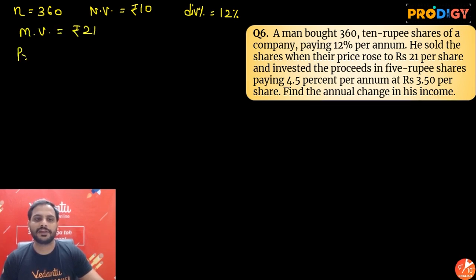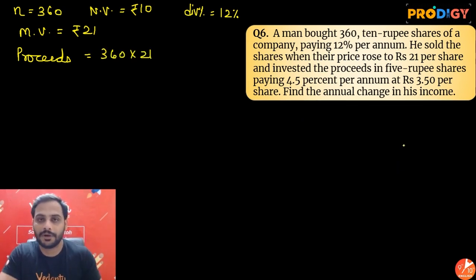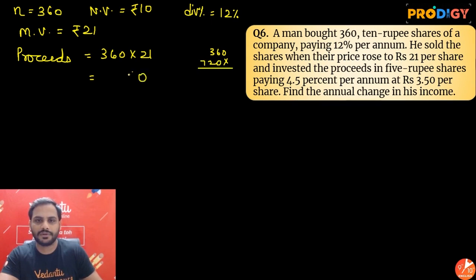So what will be the proceeds? Proceeds will be equal to number of shares into market value. Yes or no? Proceeds will be equal to number of shares into market value. So let's multiply these two. 360 into 21: 360 only, and 2 times it will be 720. So it will be 0, 6, 3 plus 2, 5, 7560. Rupees 7560 is the proceeds. These are the proceeds.